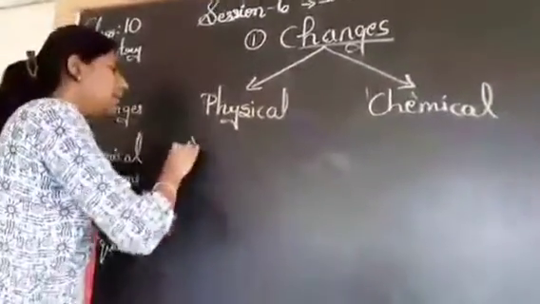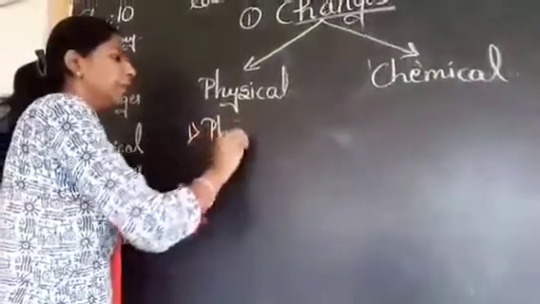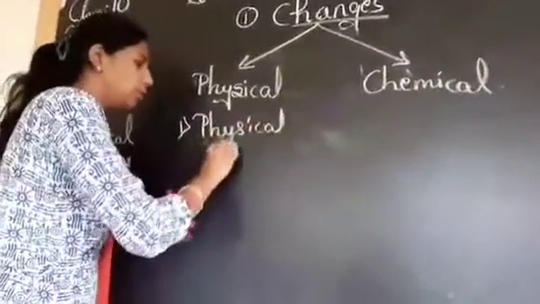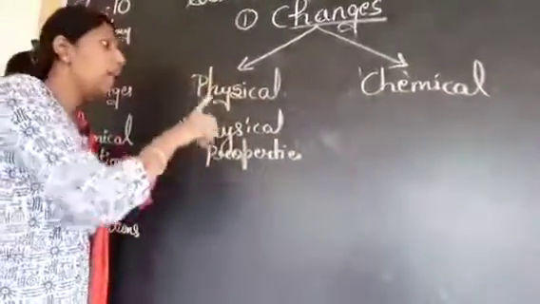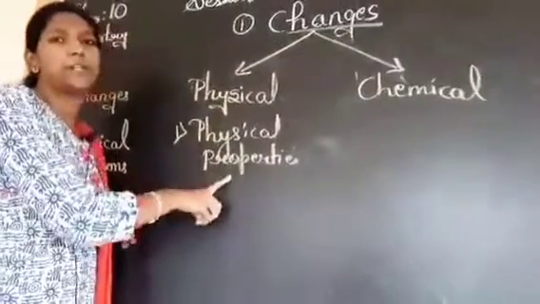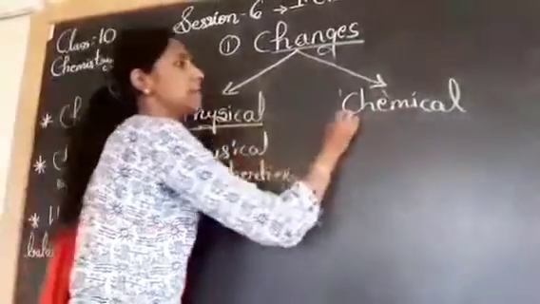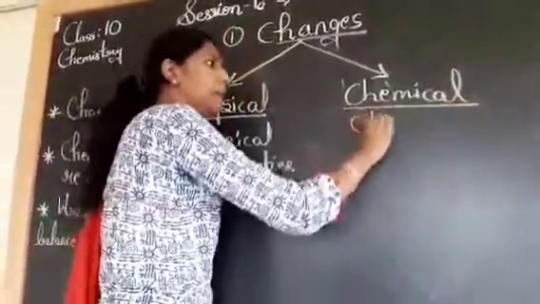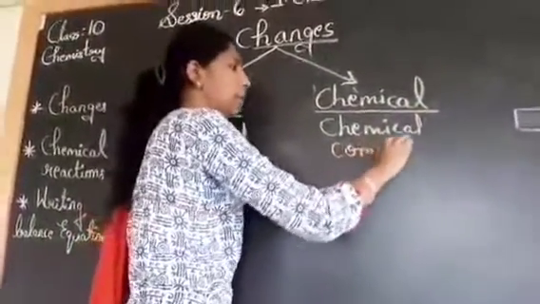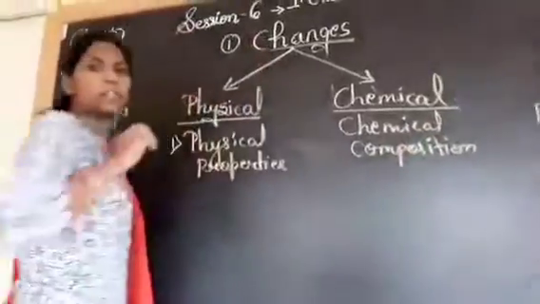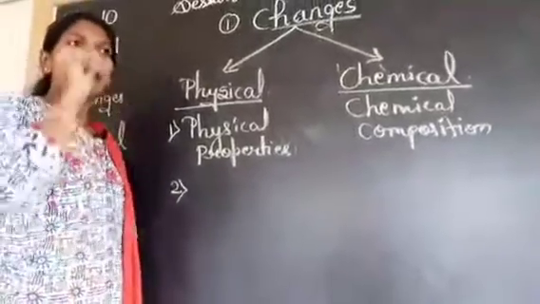In the exam, we have point number 1, physical changes. In this, only the physical properties are going to change. How will you write the sentence? In physical changes, only the physical properties are changed. Whereas in chemical changes, you are going to find the chemical composition is changed.